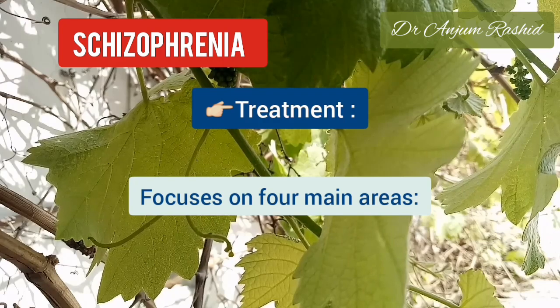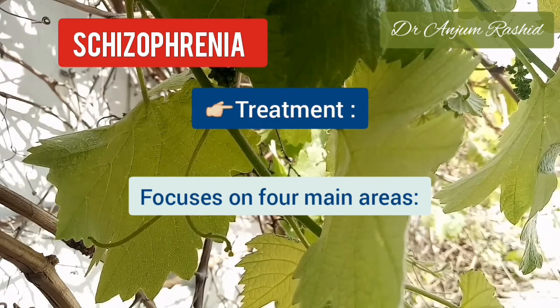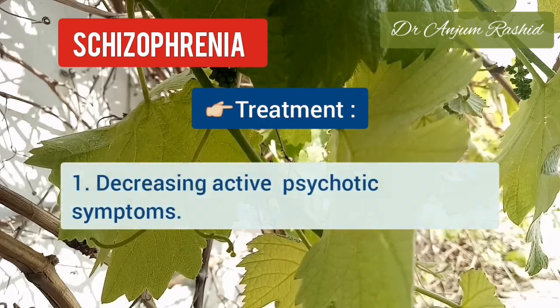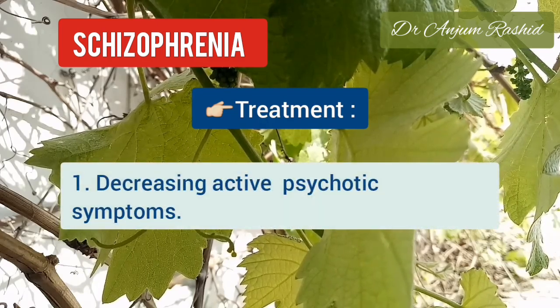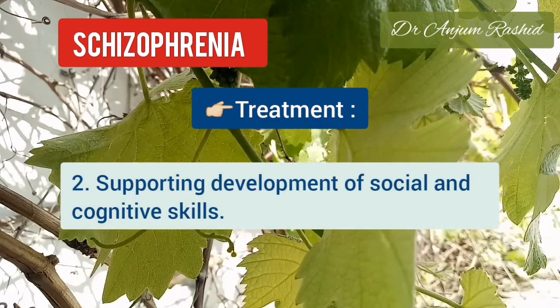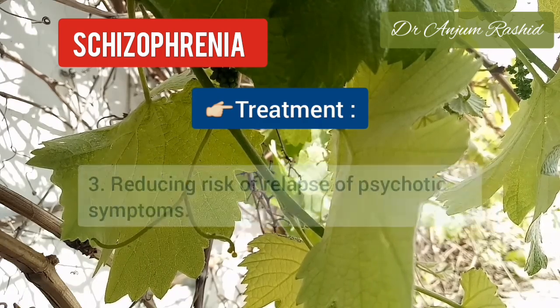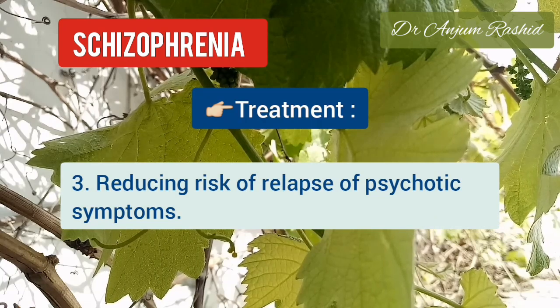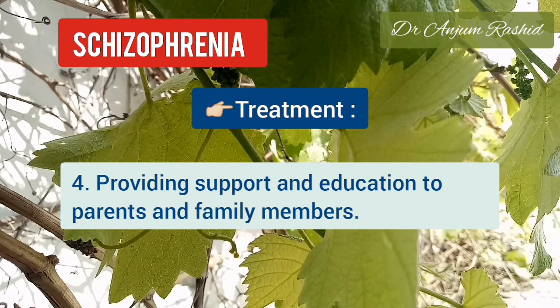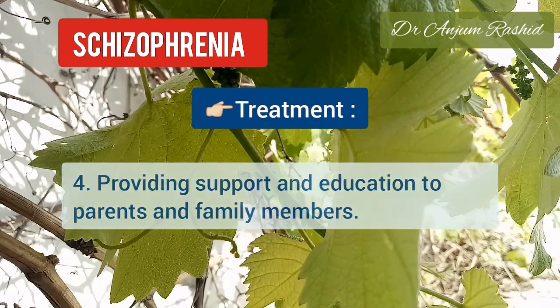Now, the treatment of childhood and adolescent schizophrenia focuses on 4 main areas. Number 1, decreasing active psychotic symptoms. Number 2, supporting development of social and cognitive skills. Number 3, reducing the risk of relapse of psychotic symptoms. And the last, providing support and education to the parents and the family members.